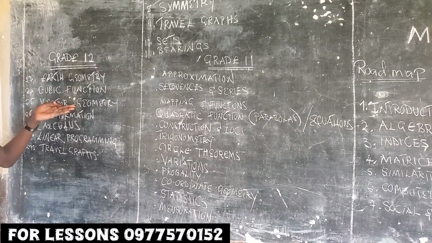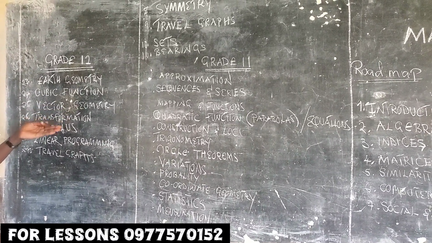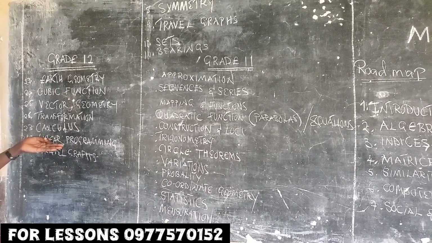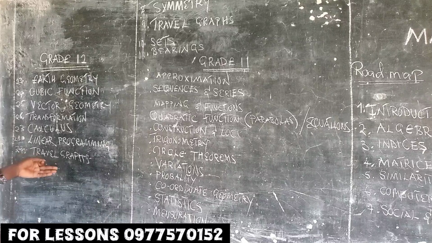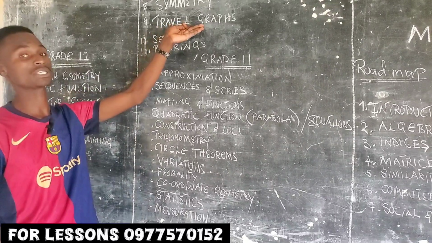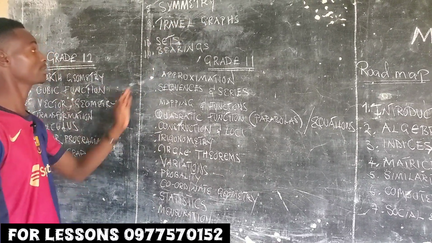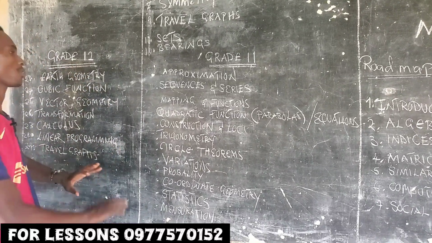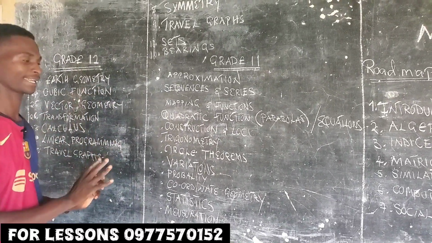This is just a vector in 2 dimensions, transformation, calculus. This is introduction to calculus, by the way. Linear programming, travel graphs. So travel graphs here, there is also travel graphs in grade 10. Travel graphs in grade 12 and travel graphs in grade 10. There is no problem. We're going to do everything.